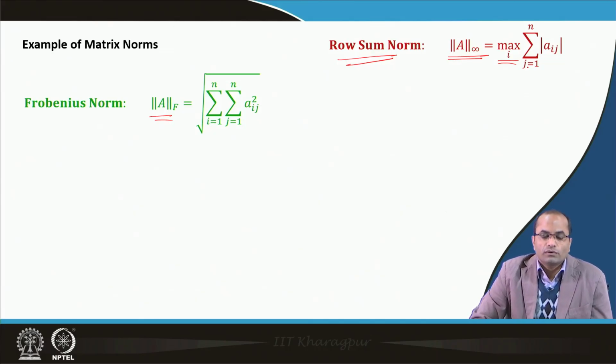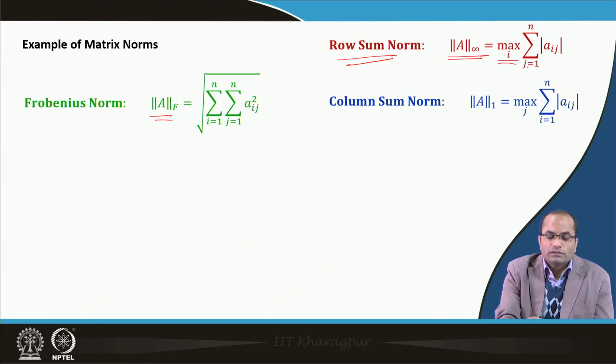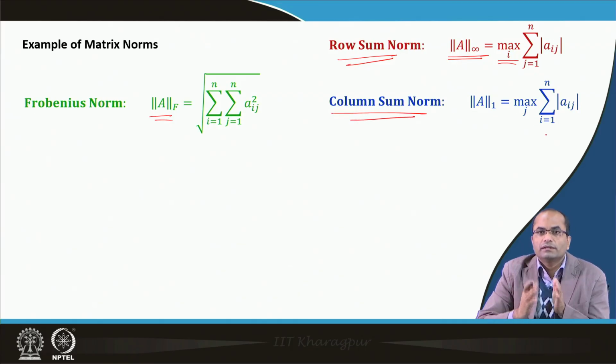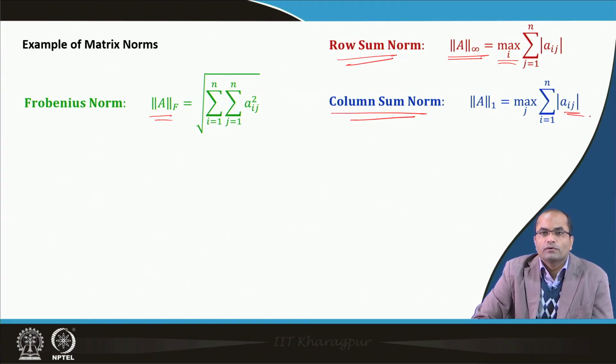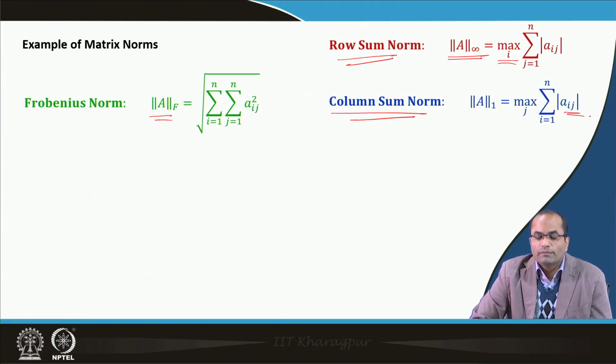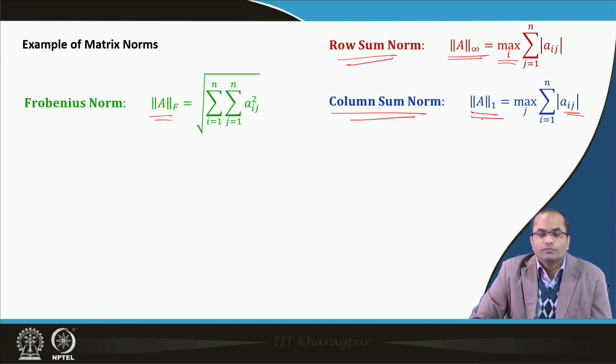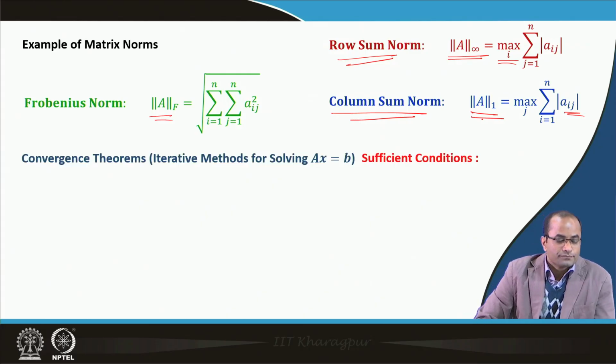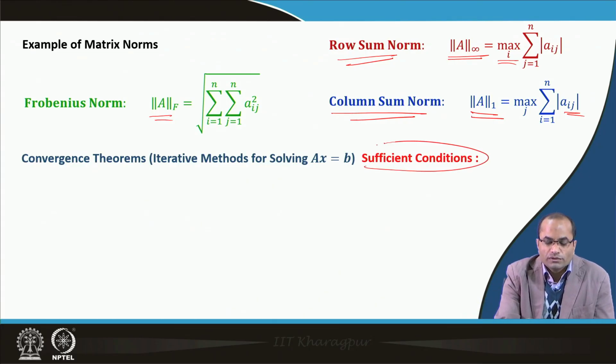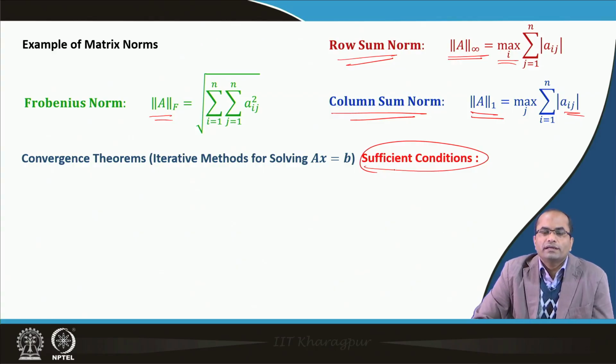There is also a column sum norm, which is the other way around: we take the sum of each column with absolute values, and then look for the maximum among all these sums. All these norms satisfy the triangular inequality and the other two properties. Now, we will be talking about the sufficient conditions, though we have already discussed necessary and sufficient conditions.